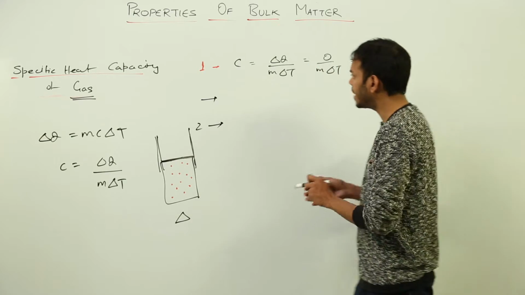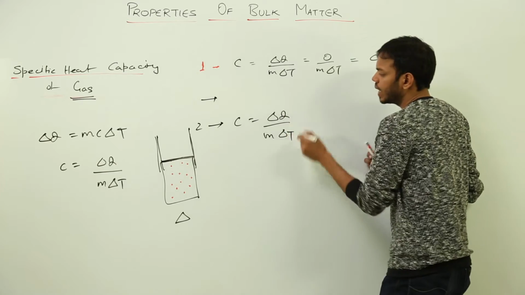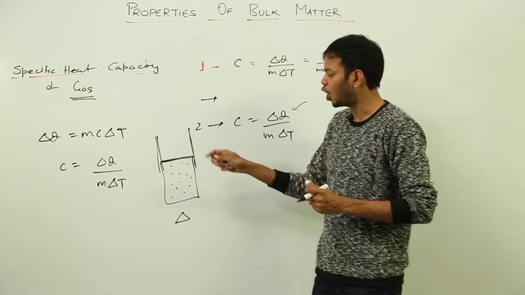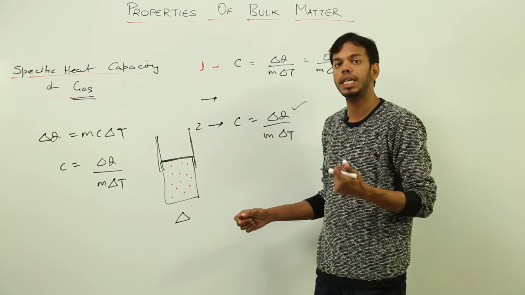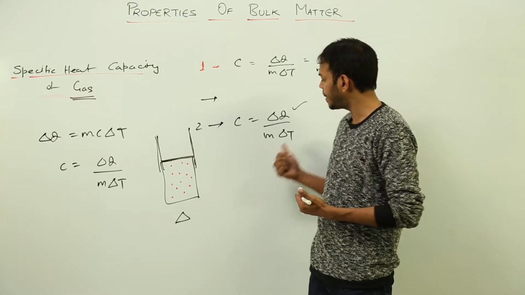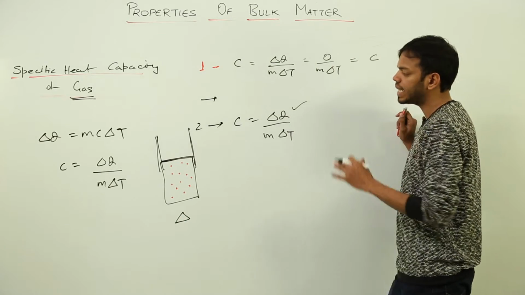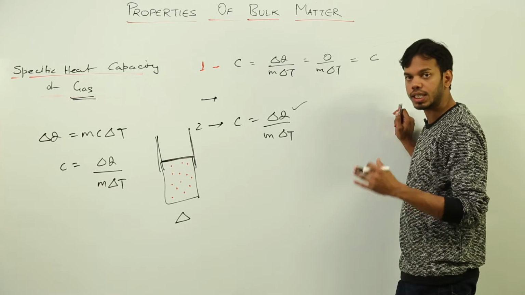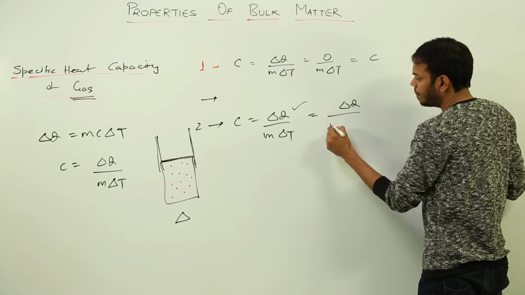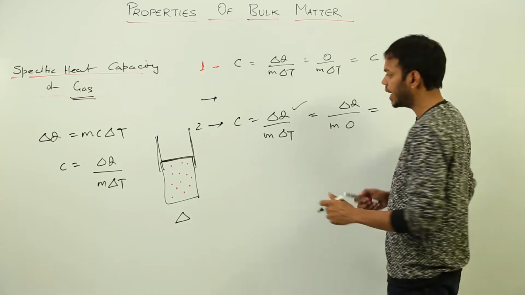Heat is being given to the system, that means this time C, which is equal to delta Q over m delta T, delta Q has a positive value. But when the gas is expanding, its volume is increasing, and so there will be a decrease in pressure, and that will create a decrease in temperature. So on one side temperature is increasing and on the other side temperature is decreasing. So if gas is allowed to expand slowly such that its temperature remains constant, then delta Q over m times 0. So what will I get? Specific heat capacity to be infinity, right?